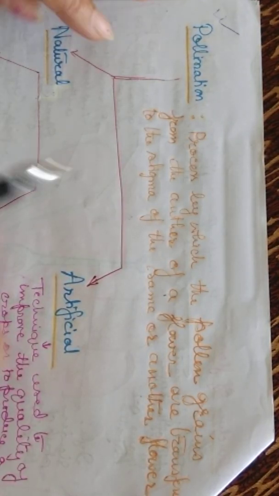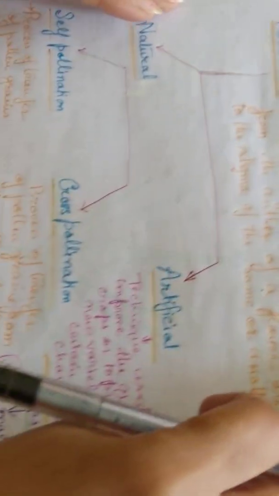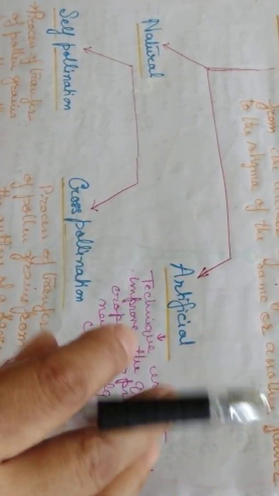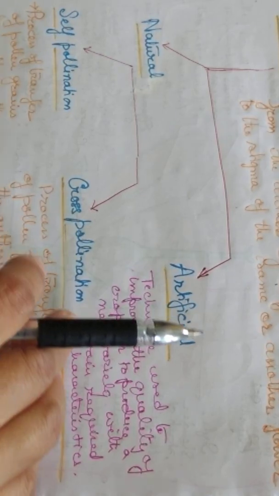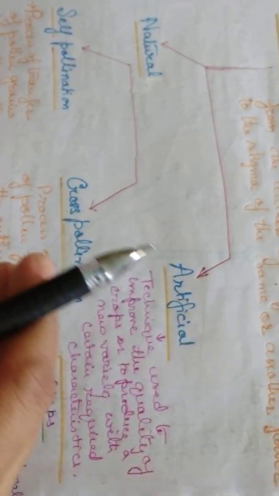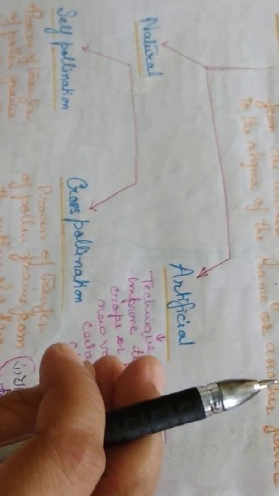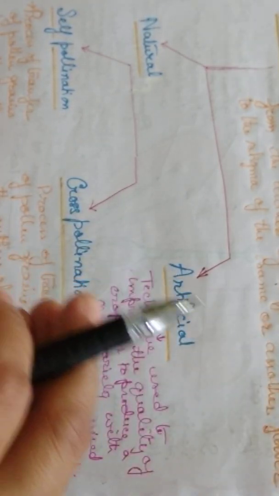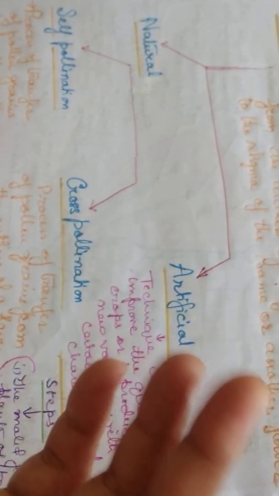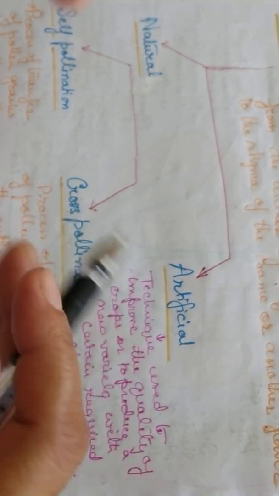Okay. So pollination is of two types, that is natural and artificial. First, natural type, which occurs generally in nature with the pollinating agents, or it may be a self-pollination in the same flower, which occurs automatically.